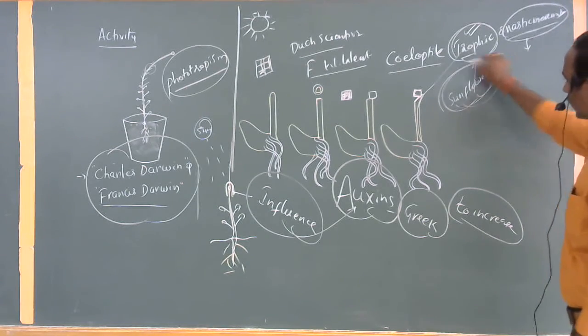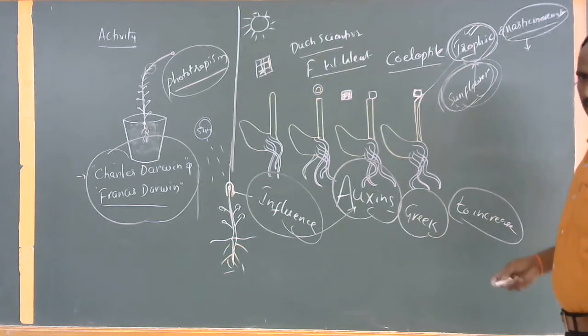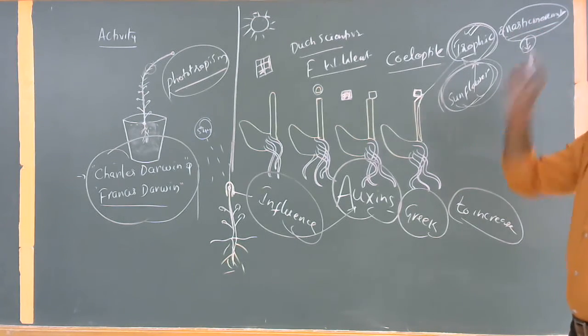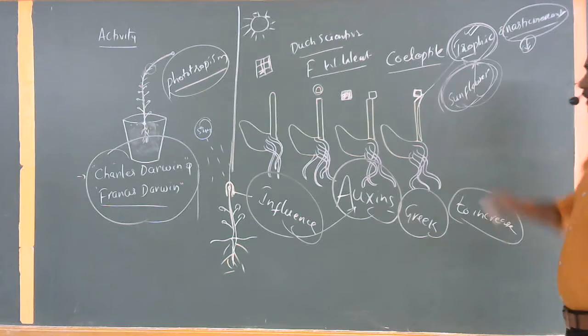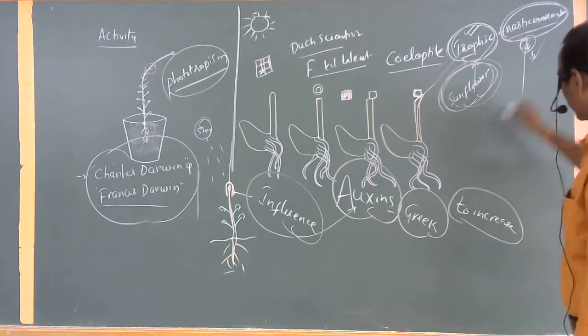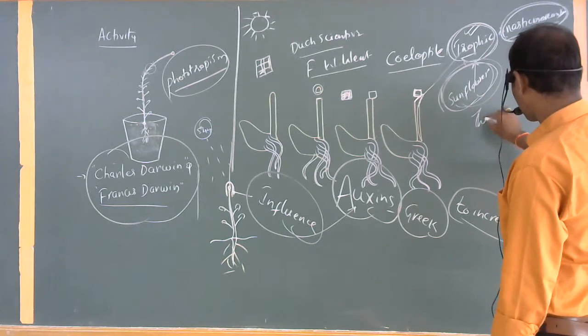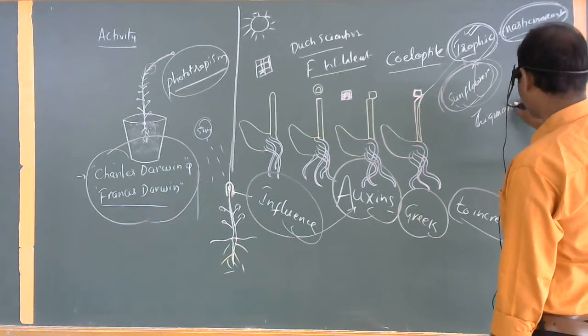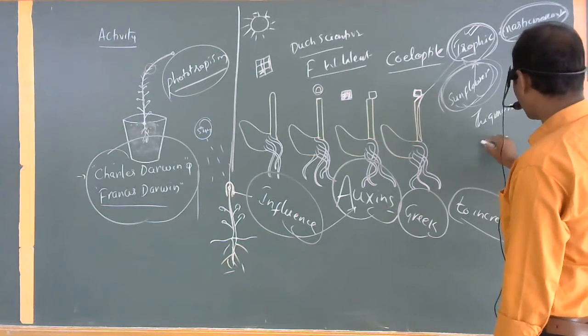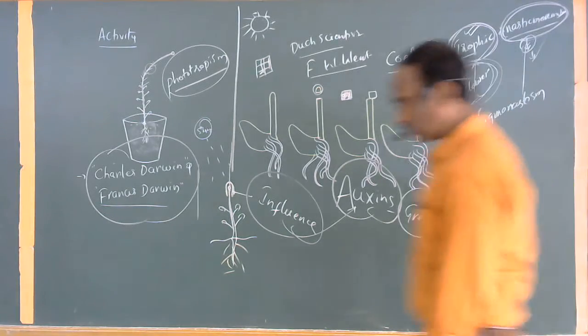See a simple example here. This kind of movement is called a tropic movement, where the direction of the stimulus determines the direction of the movement. Such a one, where it does not, is the best example for nastic movements. These are the best examples, for example, tigmonasty. Okay, simply one more example here.